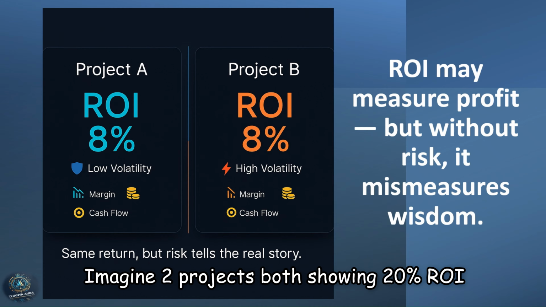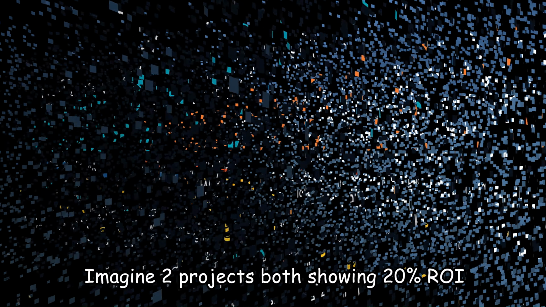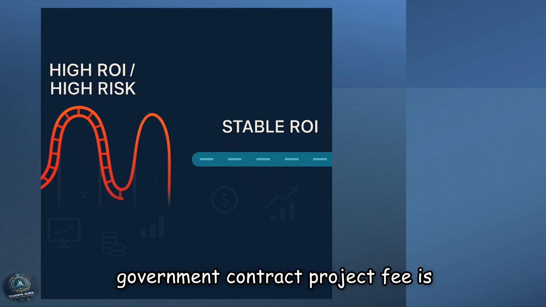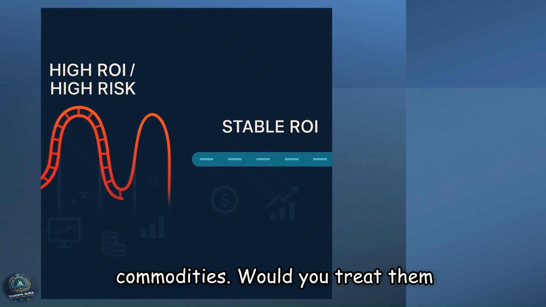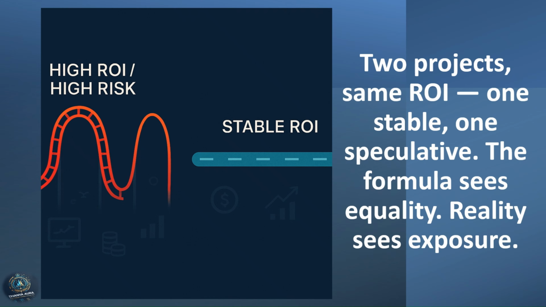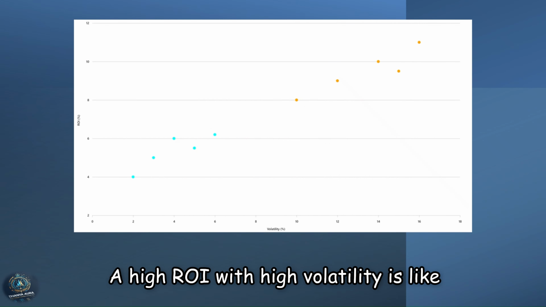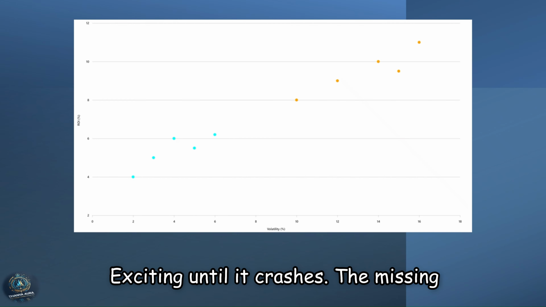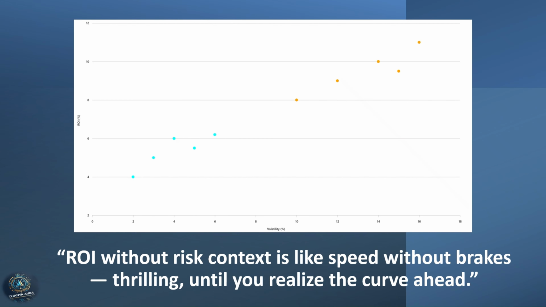Imagine two projects, both showing 20% ROI. Project A is stable, serving a long-term government contract. Project B is speculative, tied to volatile commodities. Would you treat them equally? Of course not, yet a simple ROI formula does. A high ROI with high volatility is like chasing yield without a seatbelt, exciting until it crashes. The missing piece is risk adjustment.